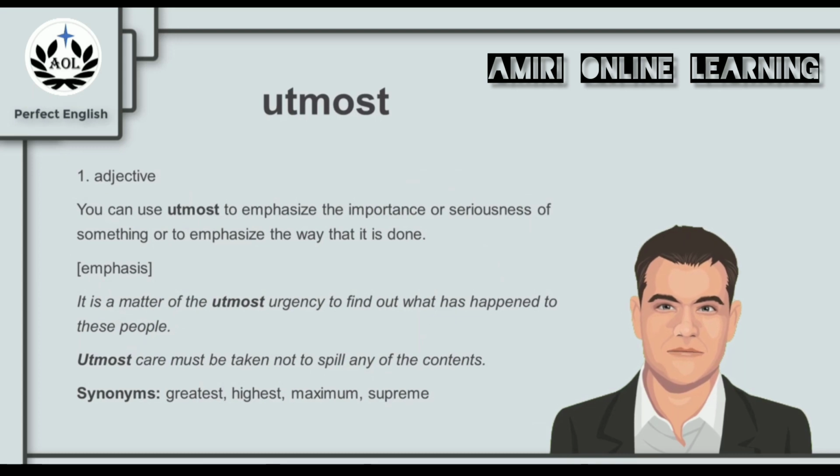Now, utmost is an adjective. You can use utmost to emphasize the importance or seriousness of something or to emphasize the way that it is done. So obviously we use it to emphasize things. For example, it is a matter of the utmost urgency to find out what has happened to these people. We can say it is a matter of urgency, but the utmost urgency, we are emphasizing the urgency of the situation.